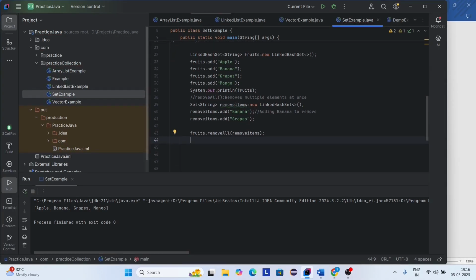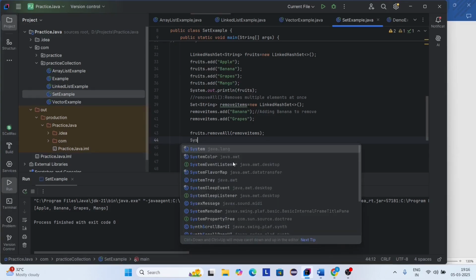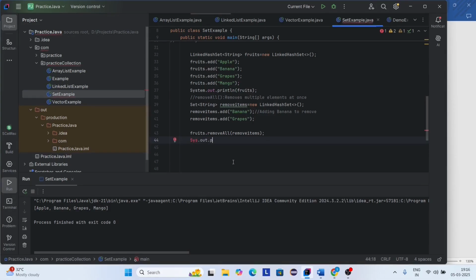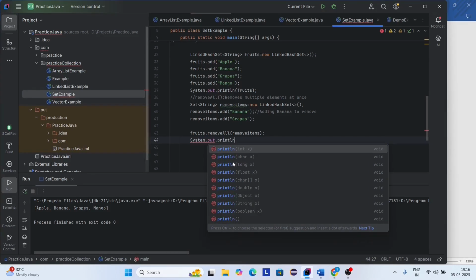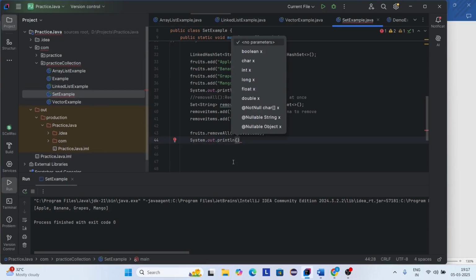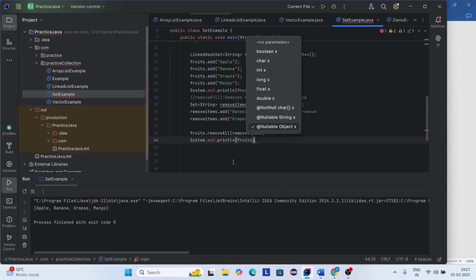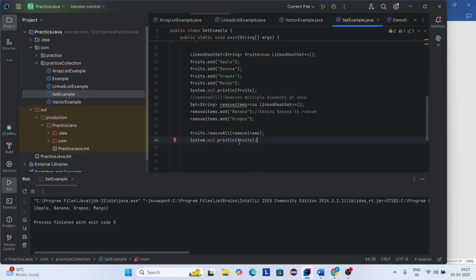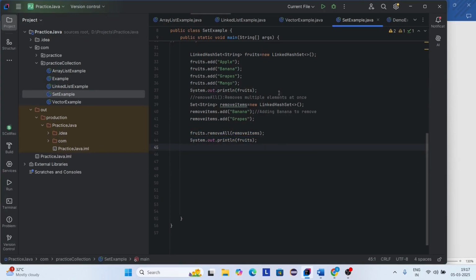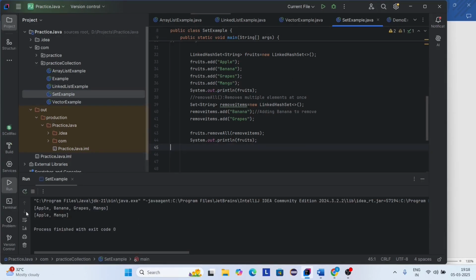Now I want to print the updated set after removal. So System dot out dot println. So here I want to print fruits. So this line represents removing specified elements from the original set, and this line prints the updated set after the removal. Okay, let's run this program. Here you can see this is our original set.